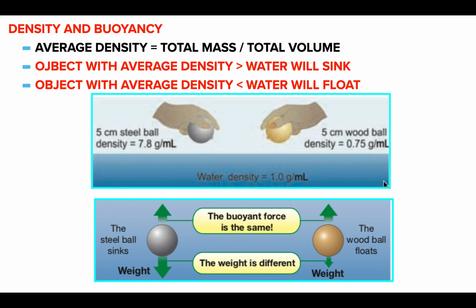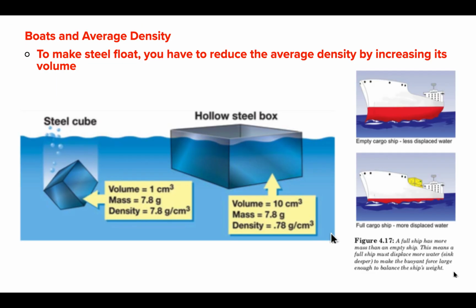The density of water is 1 gram per milliliter. The wood ball is going to float because it's less than 1. The steel ball is going to sink because it's greater than 1. So even though the buoyant force is the same, their weight is different. Because the weight of the steel ball is more, it's got a higher density, it's going to sink.